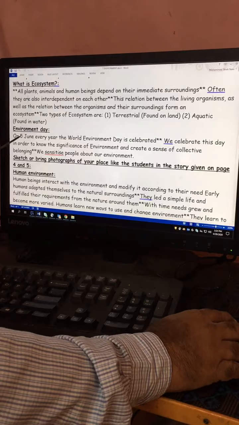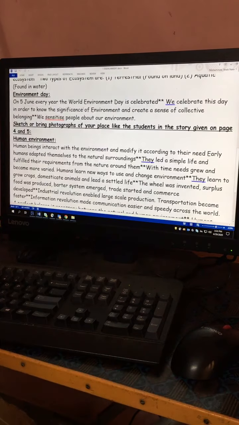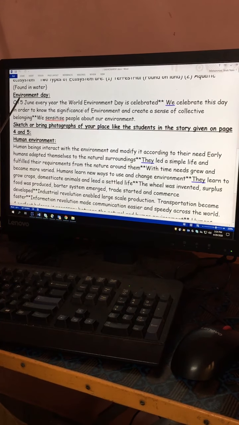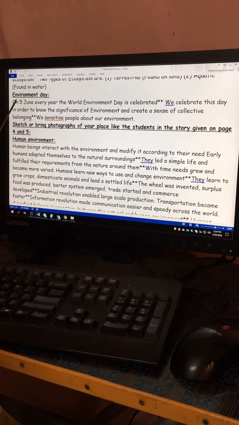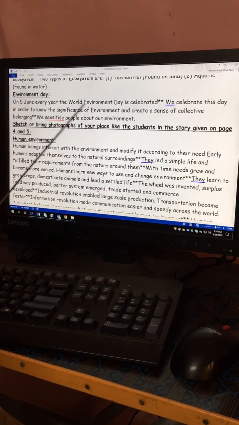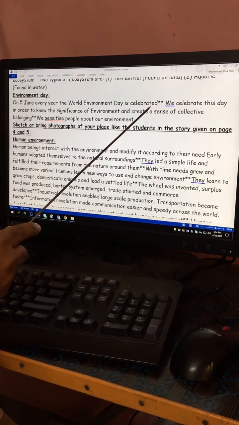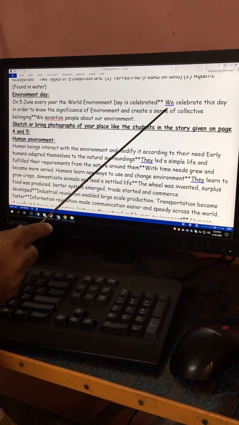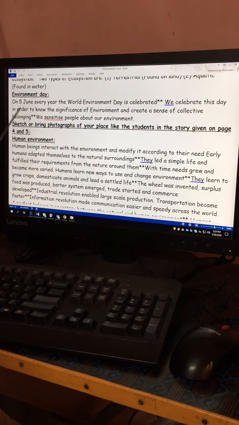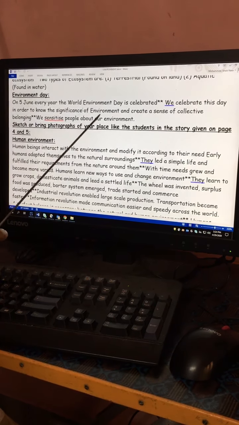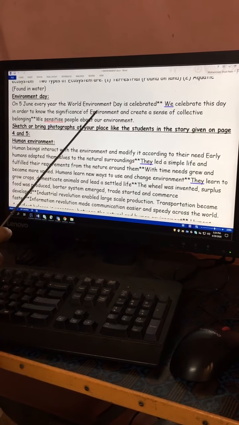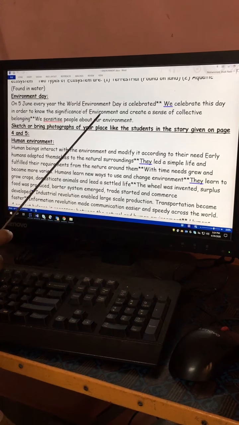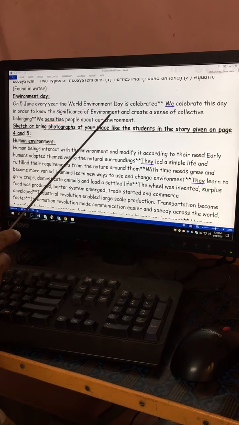Then Environment Day. To commemorate, to observe and also to save the environment and awaken the people, we celebrate World Environment Day every year on 5th June, all over the world. Why do we celebrate it? We celebrate this day in order to know the significance of environment, its importance, how it is useful to human beings, and what its important advantages are. All these do's and don'ts will come.